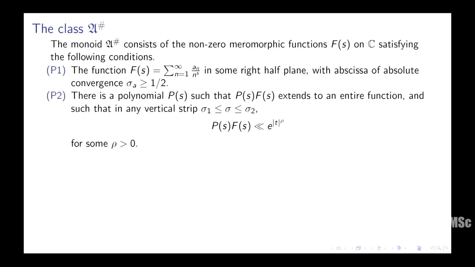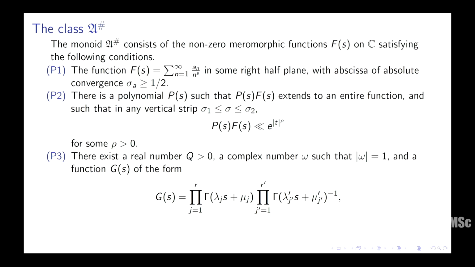Okay. There is a polynomial P(s) such that P(s)F(s) extends to an entire function, and such that you have the usual finite order condition in vertical strips. So you don't want the function to grow too fast, and this condition is also saying that the meromorphic function has at most a finite number of poles in the entire complex plane. Okay. So that much is built in, but I'm not assuming it's entire, for example. I'm not assuming the pole is only at 1, which is a traditional assumption one makes in the Hilbert class.